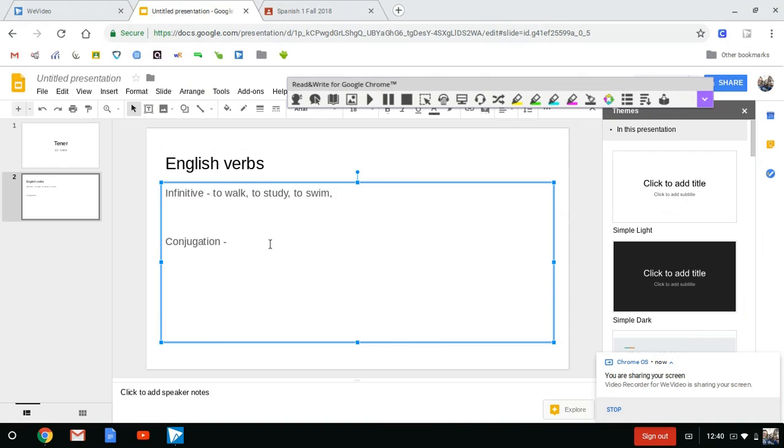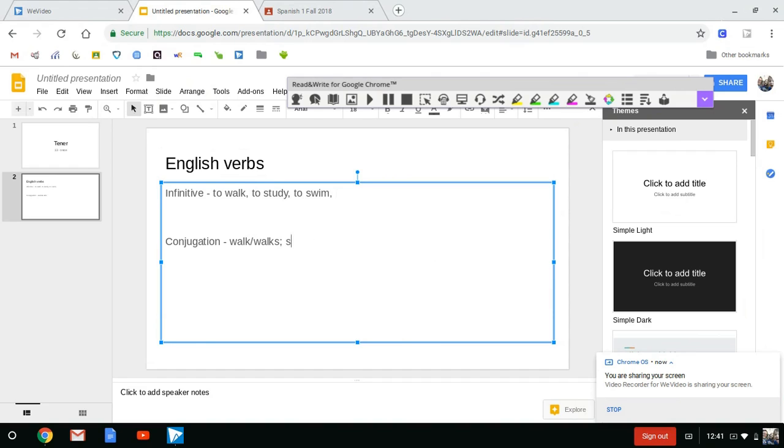A conjugation is when you change the verb. So if we take the infinitive to walk, we don't say I to walk, we say I walk. We don't say he to walk, we say he walks. So walk and walks are the two conjugations of the infinitive to walk.